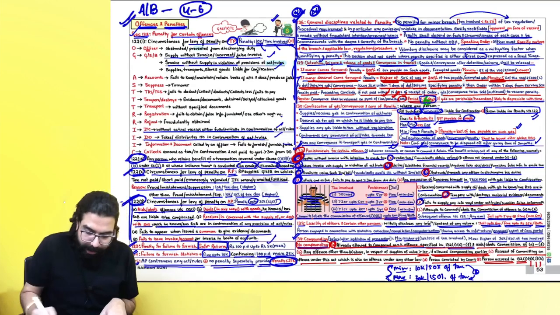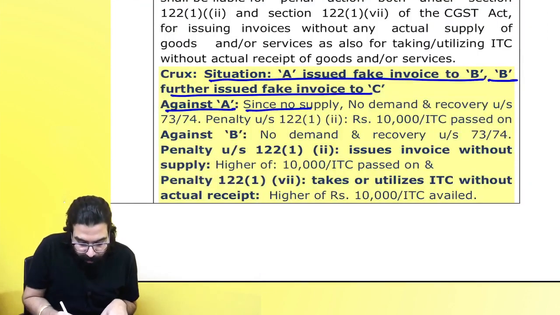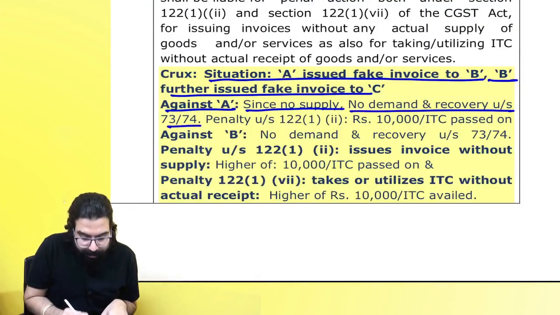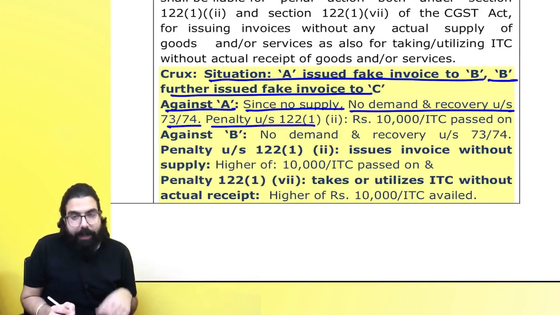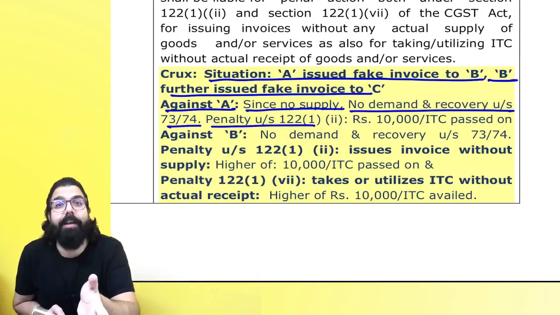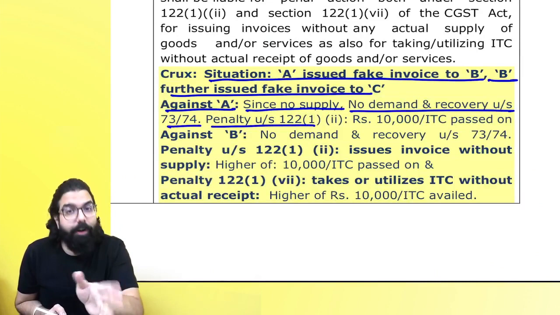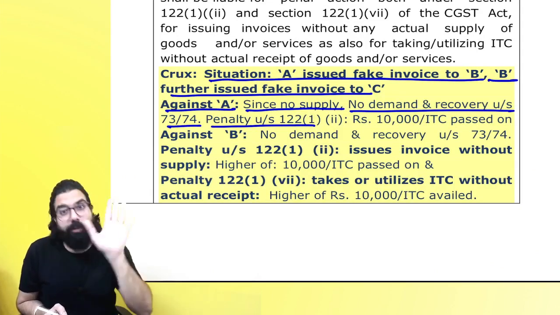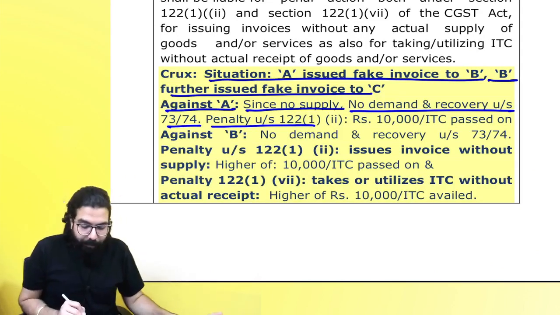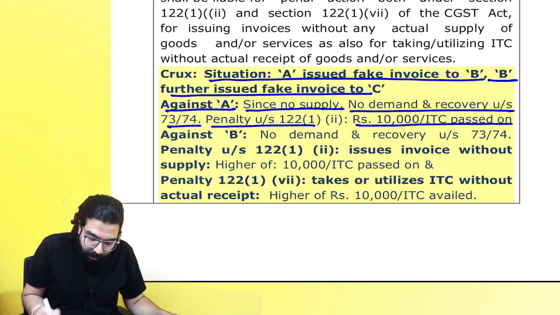Okay sir. Against B, what will happen? Since no supply, no demand and recovery under 73 or 74, penalty under section 122. When you have not done any supply, sir, 73 and 74 proceedings will not come. You will only be liable for a penalty which is 10,000 or the ITC passed on.